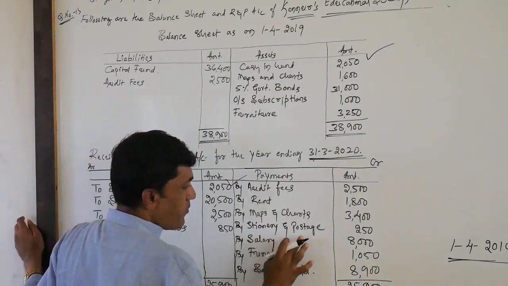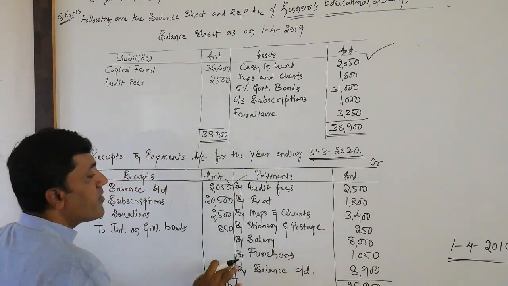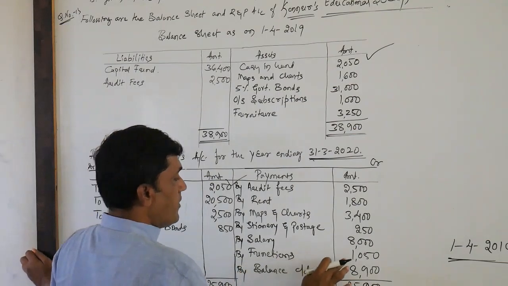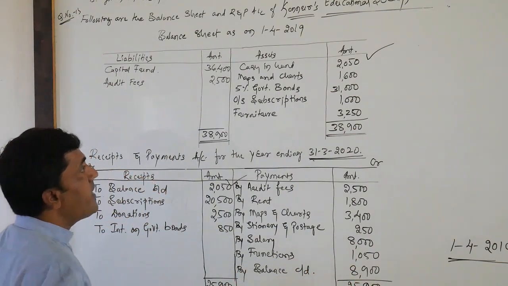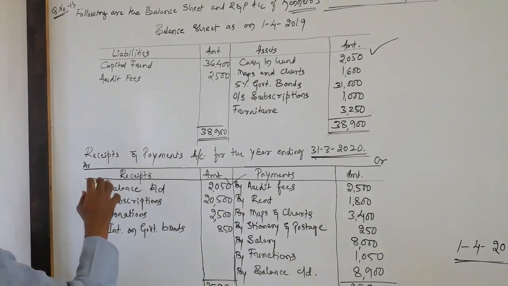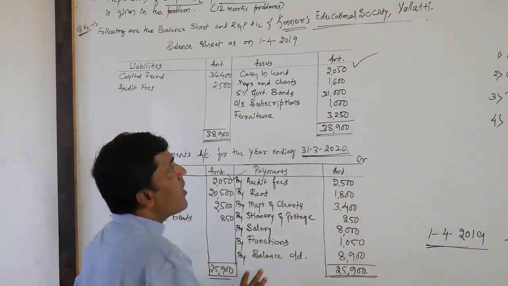Paid for stationery and postage rupees 250. Salary rupees 8,000. Functions 1,050. By balance carried down 8,900. So these are what they have already provided in the problem: one is the opening balance sheet, one is the receipts and payments account.